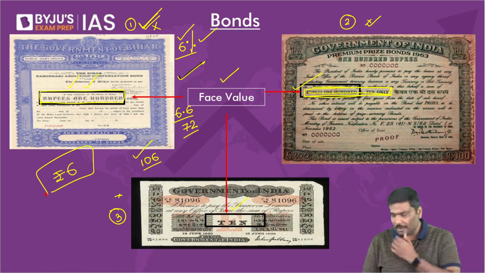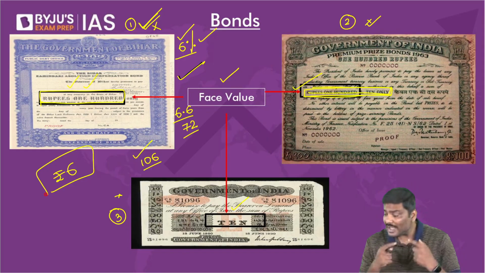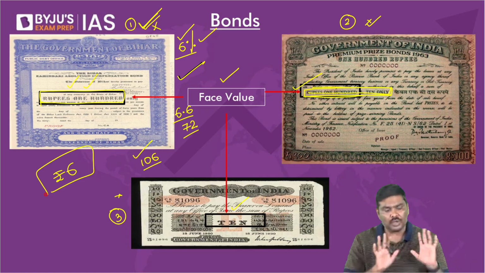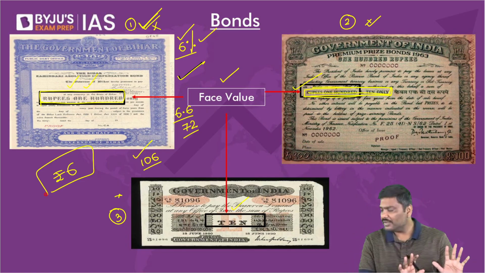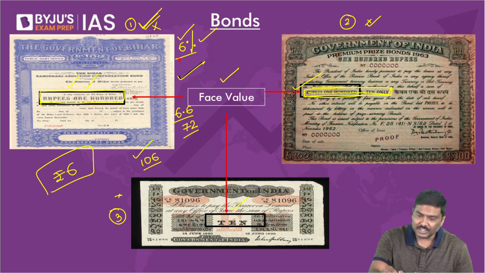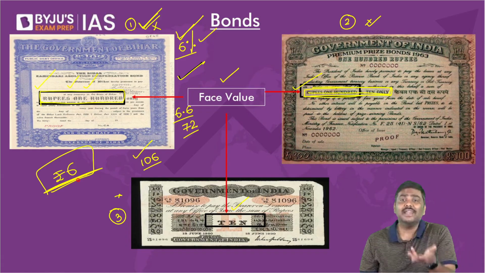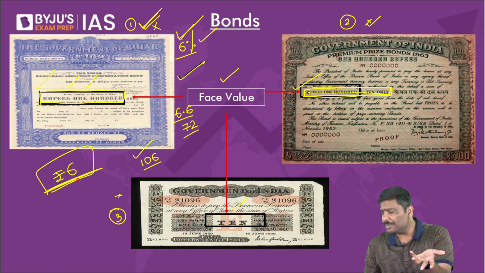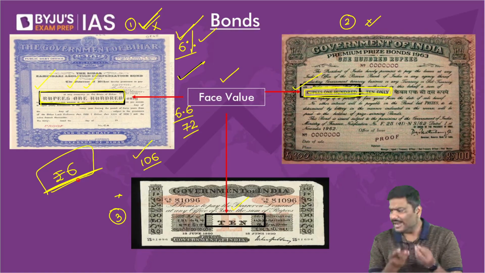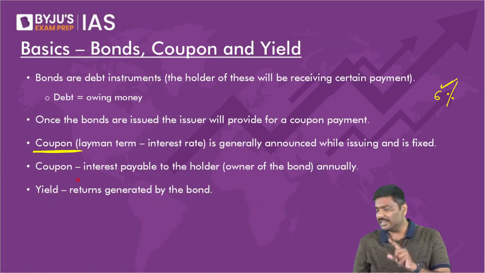All of you are okay now, right? How will interest be calculated? On what value will interest or coupon be calculated? Anybody has a problem with this? Please do let me know. 6% coupon rate. You have purchased a bond at 100 rupee. What is the interest you will get? You will get interest of 6 rupee. That's it. So that is basically how the bond will work out in the market.